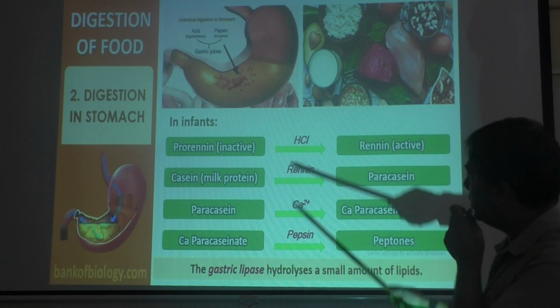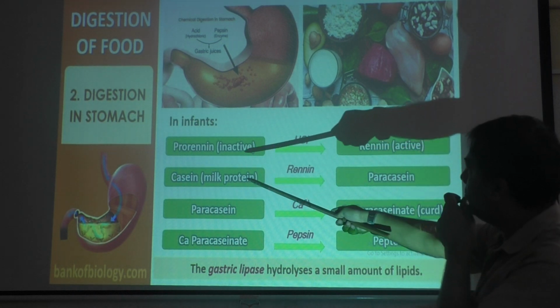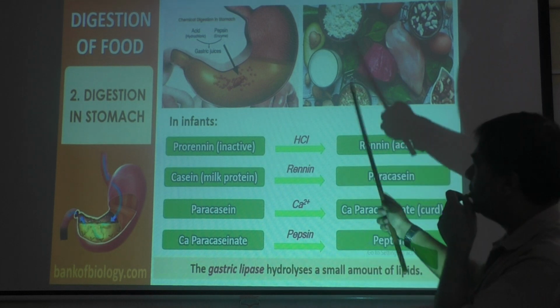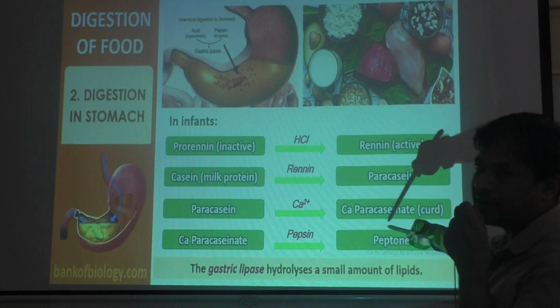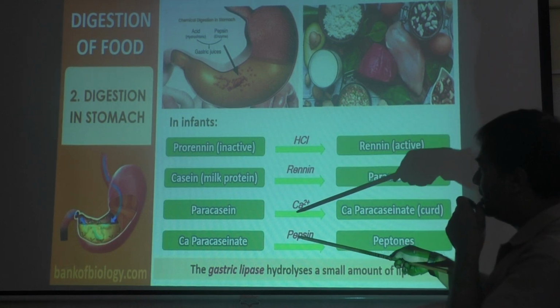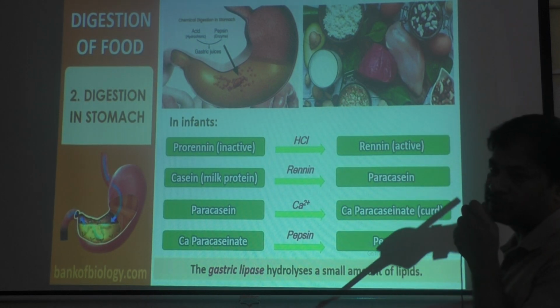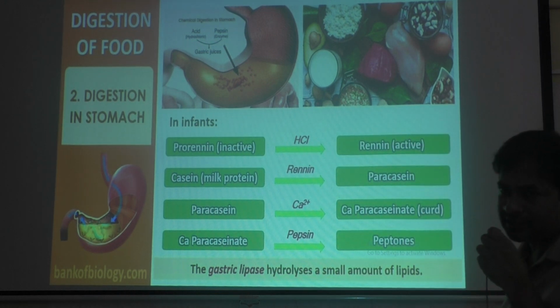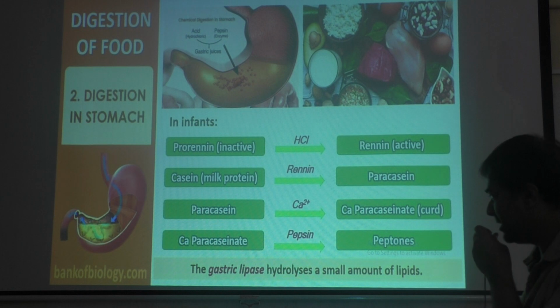How? Prorenin is converted to renin. Renin will convert casein milk protein into paracasein. Calcium will convert paracasein into calcium paracaseinate, which is curd. Then calcium paracaseinate will be converted to peptones with the help of enzyme pepsin. Okay, this is in case of babies.